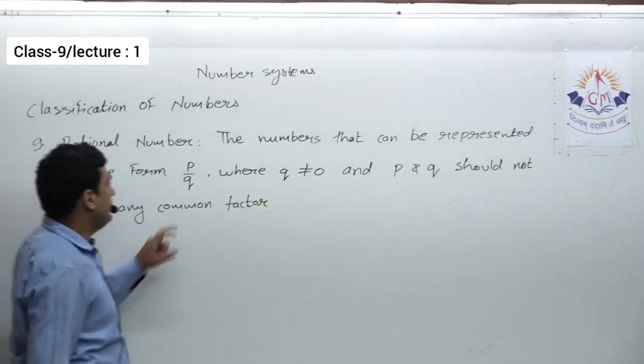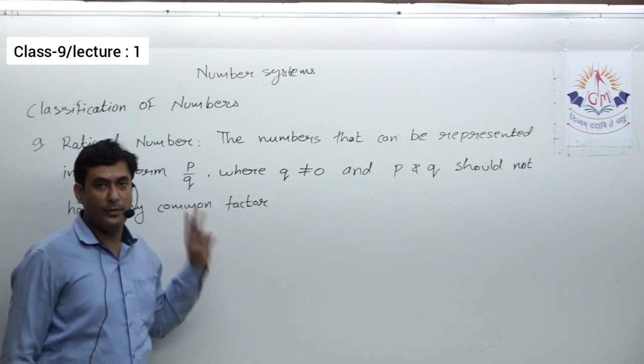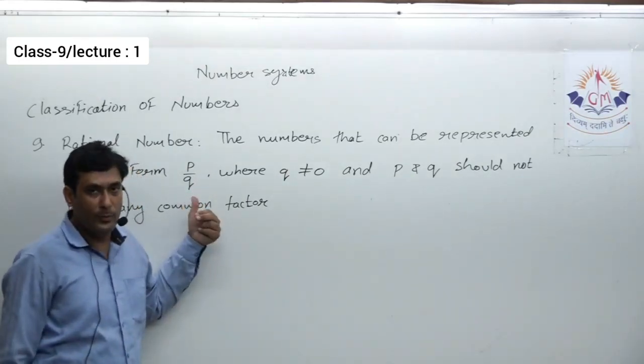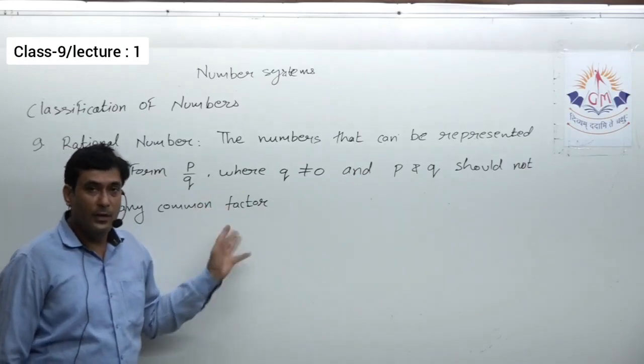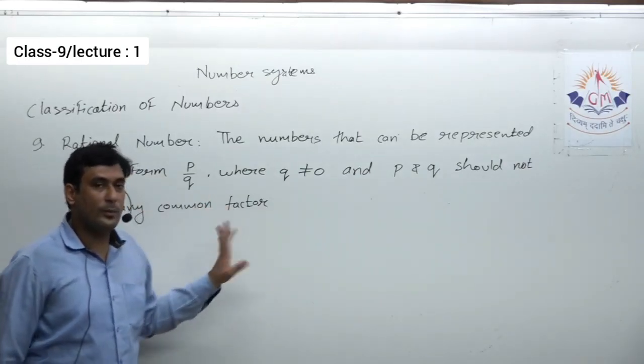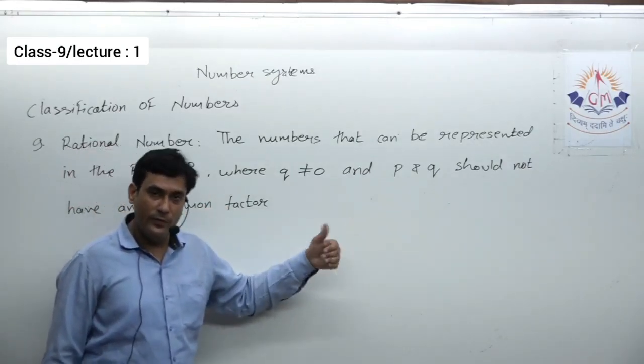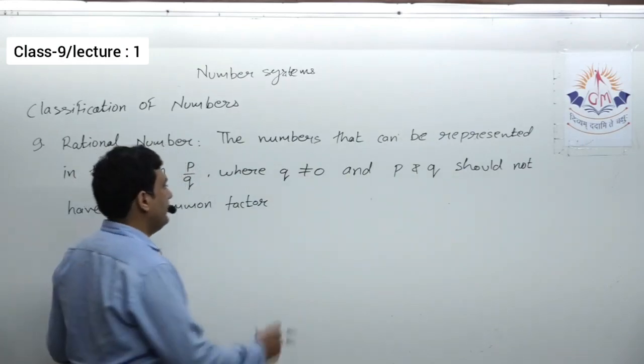Okay, first condition, it should be in the P upon Q form. Second condition, denominator should not be equal to 0. Third condition, P and Q should not have any common factor. If it is possible to write a given number in that form, we will say that number is a rational number.